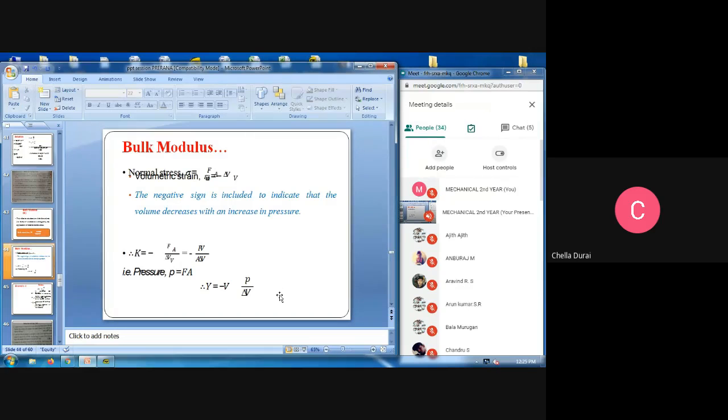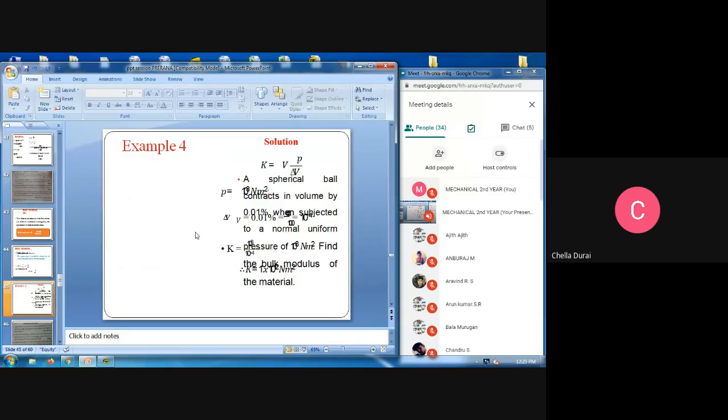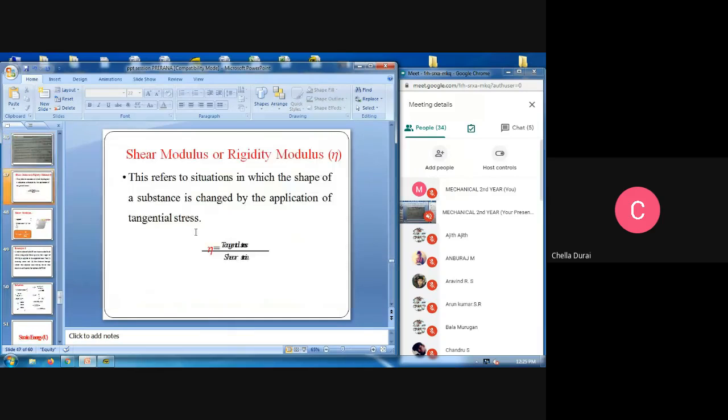Okay, next for the bulk modulus, the negative sign is introduced to indicate that volume decreases with an increase in pressure. You see, the volume decreases with increase in pressure. Therefore, only we are indicating the negative sign. That is K is equal to minus F into V by A into del V, change in volume. Example problems in the volume.